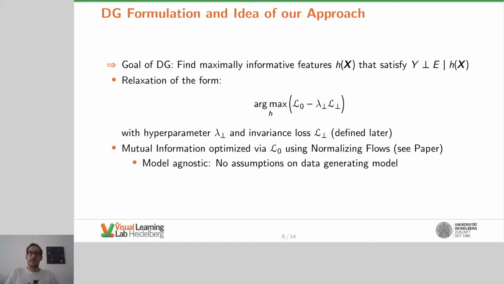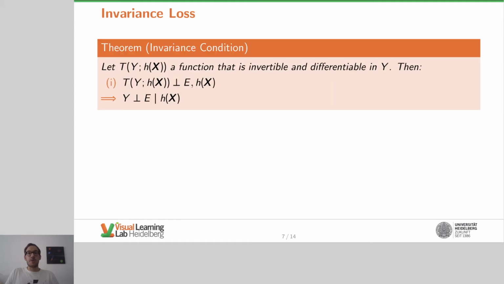So how do we define the invariance loss? In the paper we showed the following theoretical result, from which we derived the invariance loss. Assume that we have a function that is invertible and differentiable in the target variable y conditioned on the features h. The theorem states that when the output of this function is independent of the environment and the features, the invariance constraint is satisfied. This means the features have an invariant relation to y across all environments. Normalizing flows satisfy the invertibility condition in the theorem, and therefore we also employ them in this work.